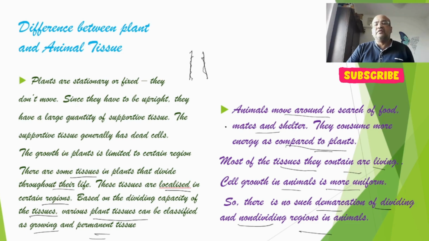Because of all these functions they carry, the requirement of energy is much more. Most of the tissues they contain are living. Cell growth in animals is more uniform. So there is no such demarcation of dividing and non-dividing regions in animals like what we have seen in plants. Only a few regions are growing in plants, so the tissues present in few regions are only growing. That is not the case in animal tissues.